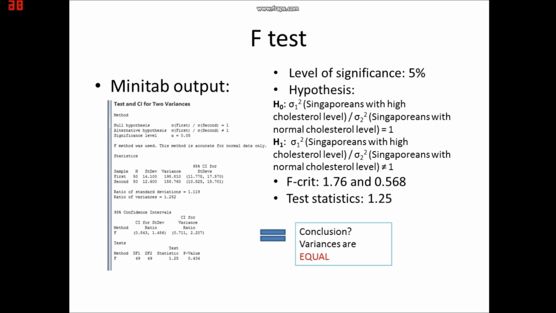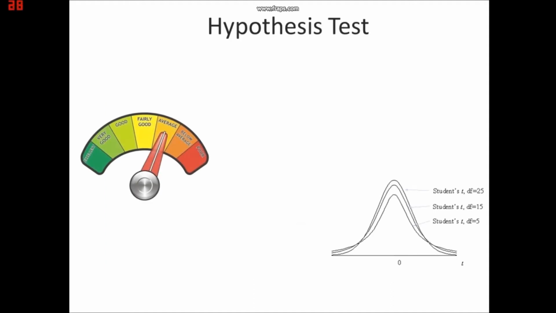According to Minitab, our F-crit values are 1.76 and 0.568. Our test statistic is 1.25. The test statistic of 1.25 is between the F-crit values of 0.568 and 1.76. Thus, the null hypothesis is not rejected, and we can use the t-test method for unknown population SD and an equal variance. Since our F-test shows that our variances are equal, we will then move on to the next test,